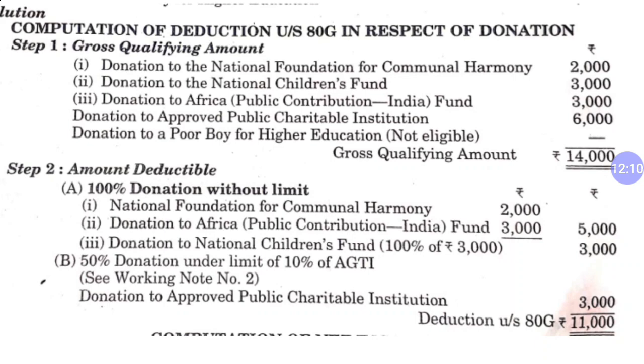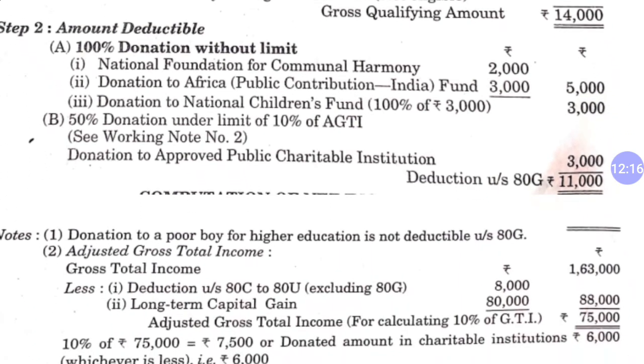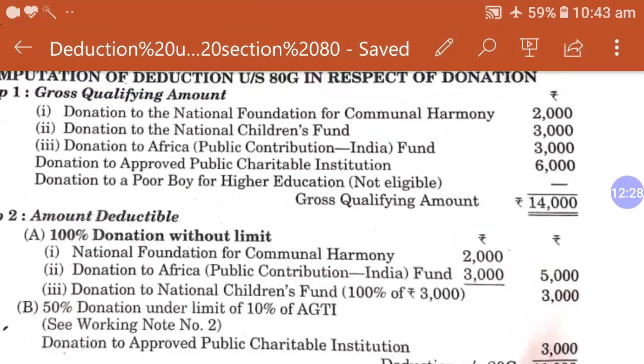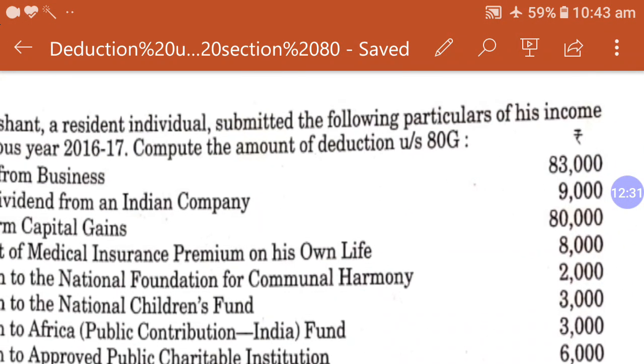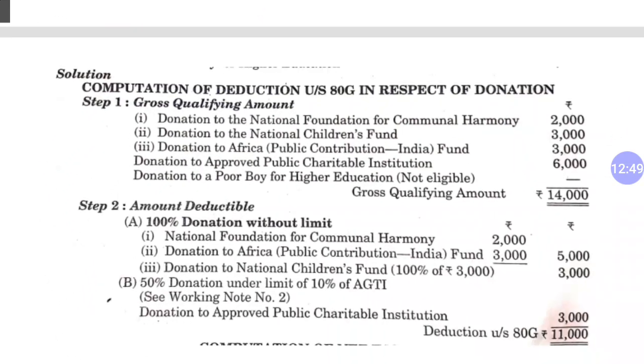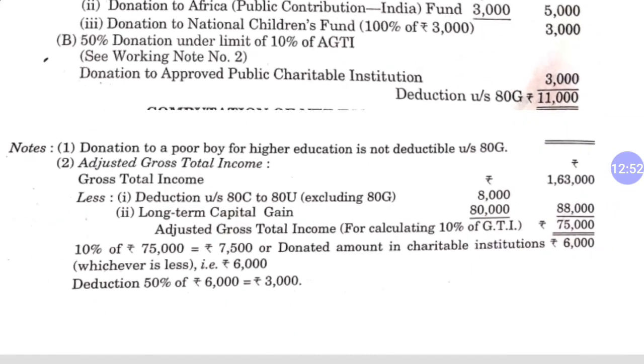Now how are we going to calculate this adjusted gross total income in this question? Donation to poor boy for higher education is not deductible. Adjusted total income is based on gross total income. How does gross total income come? In this question we calculated income from business 83,000, and gross dividend from Indian company, this is exempted, and long term capital gain 80,000. So 83,000 plus 80,000, the total amount is 1,63,000. This is our gross total income.